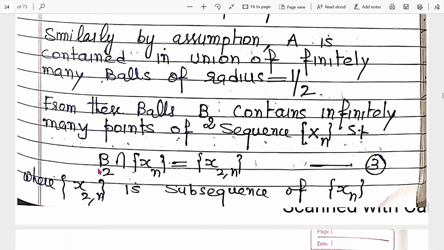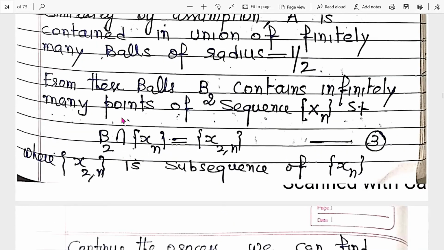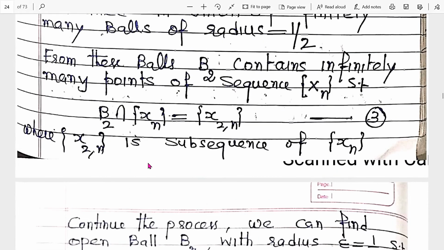Now this ball B2 has radius 1/2. Remember, the B1 ball has radius 1 and the B2 ball has radius 1/2. Clear? Again, we take epsilon equal to 1/3 and follow the same procedure. Then 1/4, then 1/5, and so on.